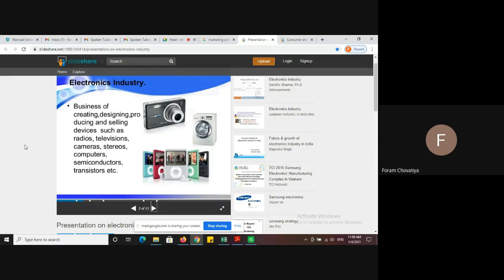The next slide after the title: you have to write index, overview, keywords, or objectives. Otherwise you start with your introduction. Here we chose the electronics industry, so you have to write the introduction of the electronics industry in the first slide. You can see some pictures and some description are available. You can write a description and also add an image. Both options are there, so see first, then we will move to the next slide.